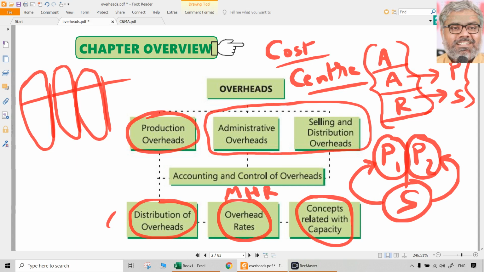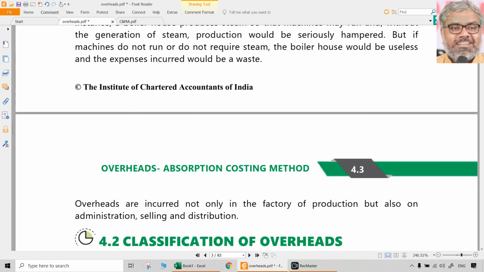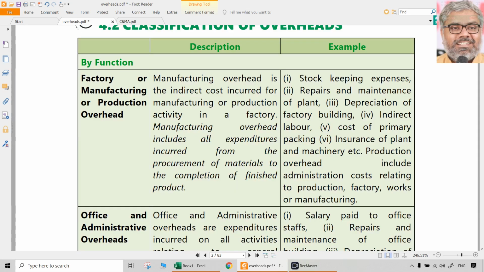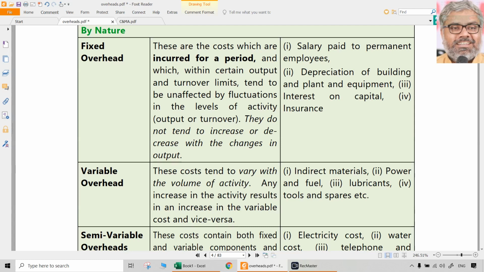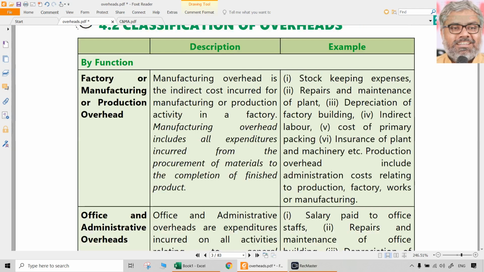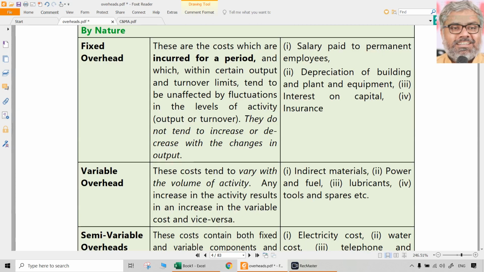And as we already should know, overheads are those expenses incurred over and above the direct materials and direct labor. Anything other than direct materials, direct labor and direct expenses are overheads. So naturally these are all indirect expenses. We already know the classification of these overheads: factory overheads, office and administration overheads, selling and distribution overheads. That classification can be done on the basis of function or on the basis of nature.